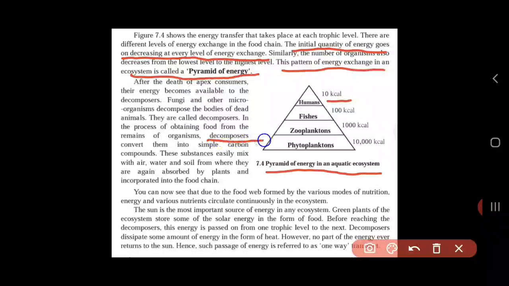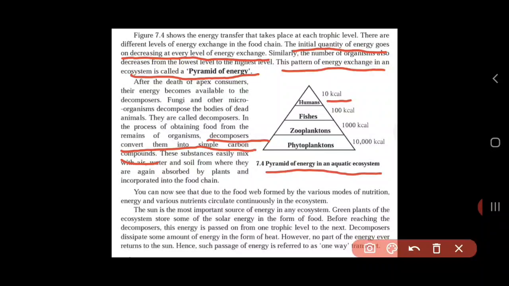So what does this line say? Decomposers convert them into simple carbon compounds. These substances easily mix with air, water and soil, from where they are again absorbed by plants and incorporated into the food chain. So whatever energy is transferred from one level to another, when it reaches the apex level, the top level, that whole nutrient is given back to the soil, and the soil gives it to plants. This is how the food chain's energy moves cyclically.